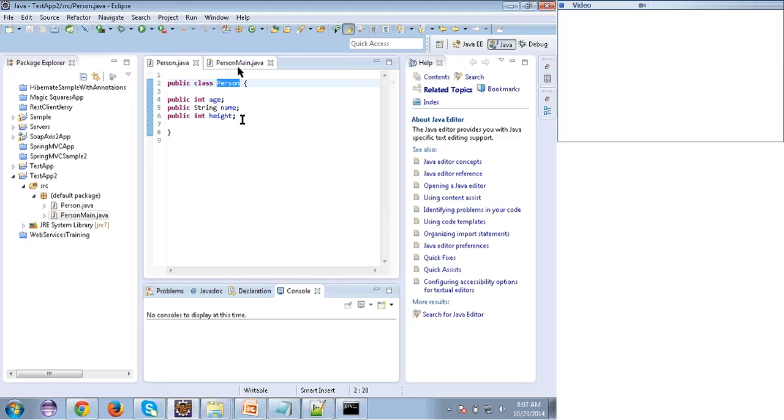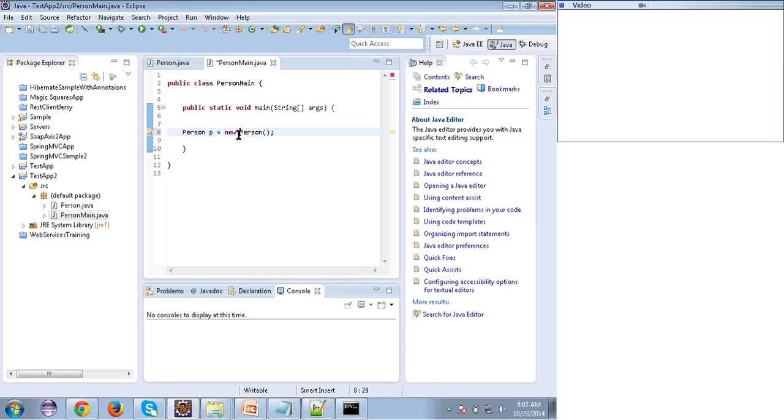The way of creating an object is like this: Person, and give any variable, I'm giving p, equals. To create an object in Java, we need to use the new operator. New, then again write Person and open and close parentheses. What this is, we will discuss; this is called the constructor. So Person is my class name, p is any variable, equals new.